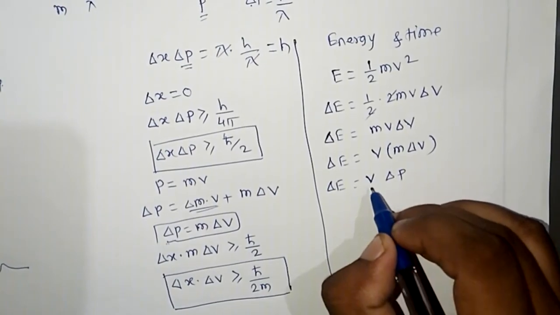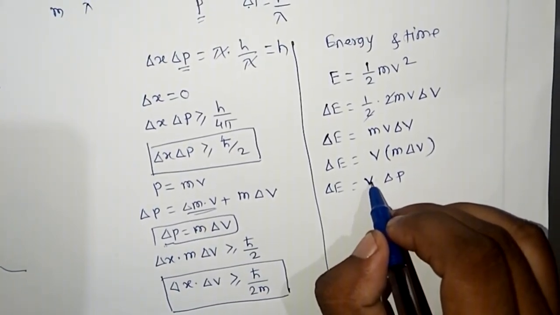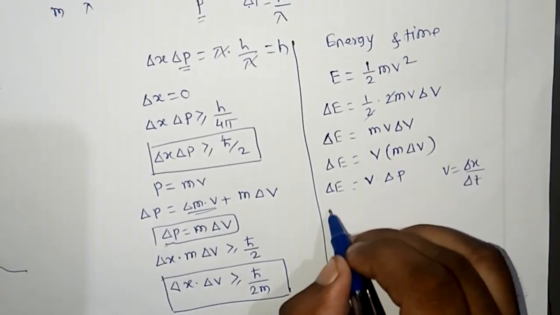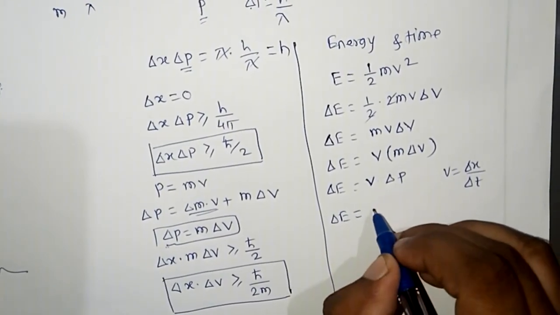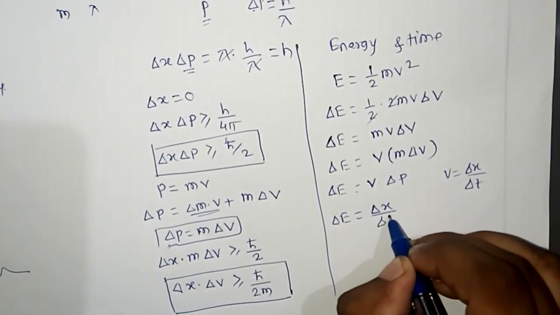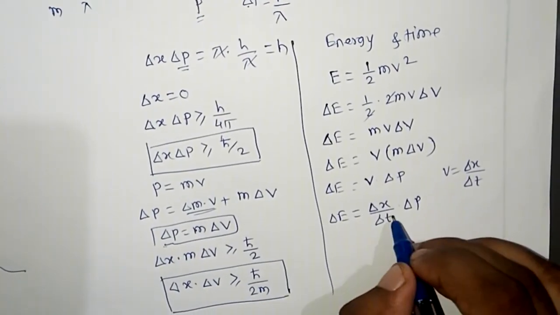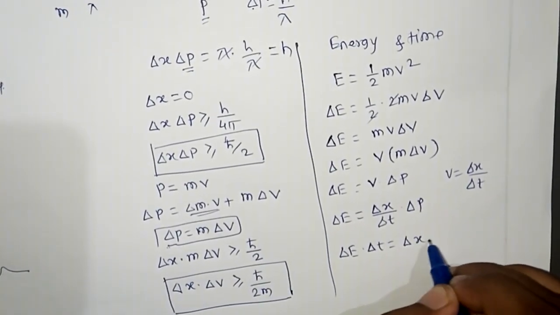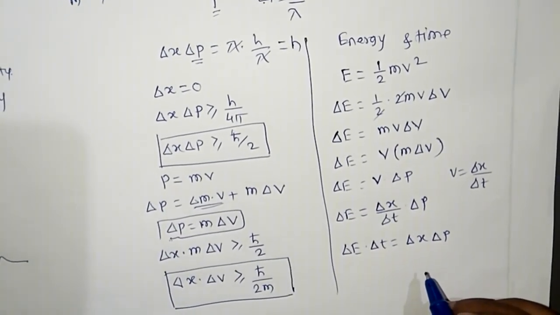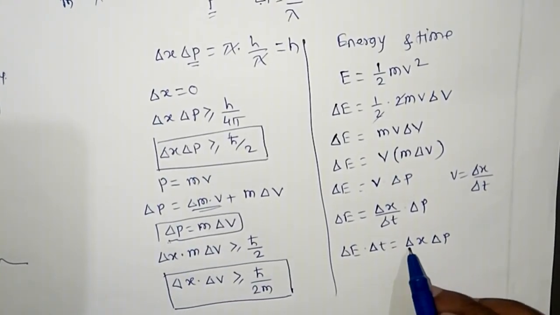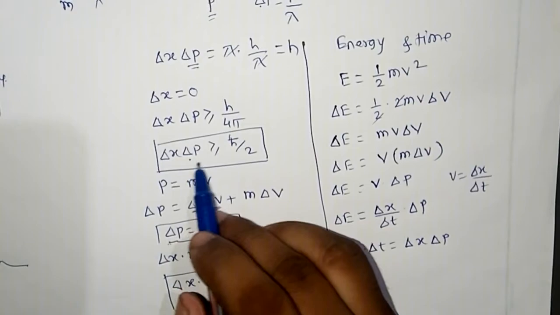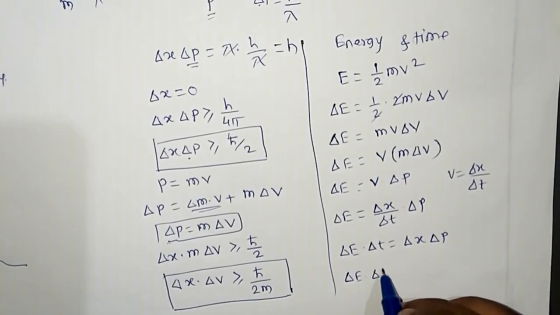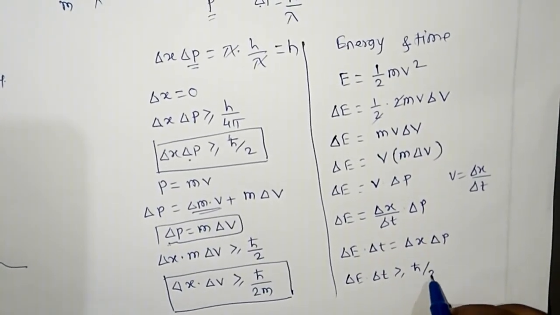Now this velocity is nothing but the rate of change of displacement with respect to time, that is v is equal to delta x by delta t. So this equation can be written as delta E is equal to delta x by delta t into delta p, and hence delta E into delta t is equal to delta x into delta p. But we already calculated that delta x delta p is greater than or equal to h cut by 2, and hence this delta E into delta t is also greater than or equal to h cut by 2.